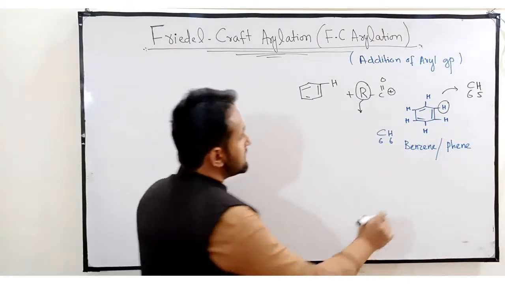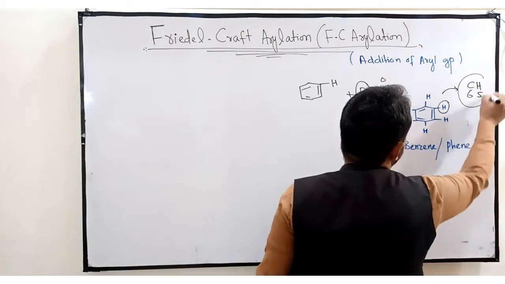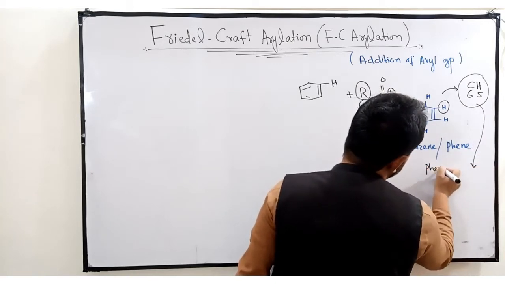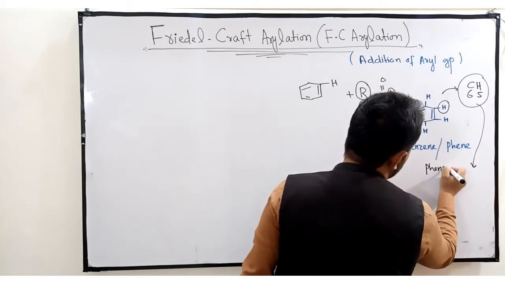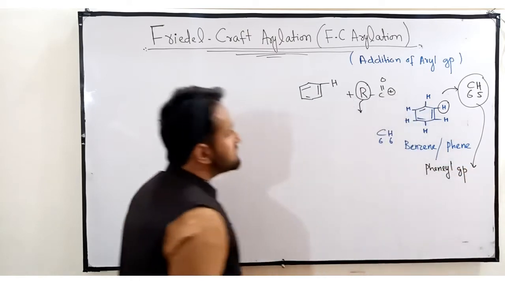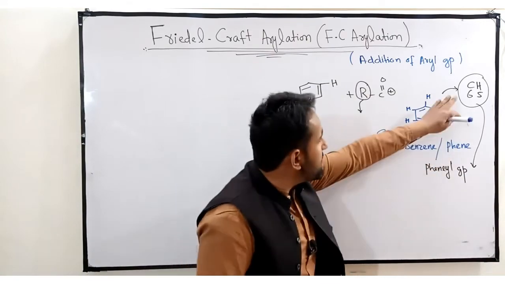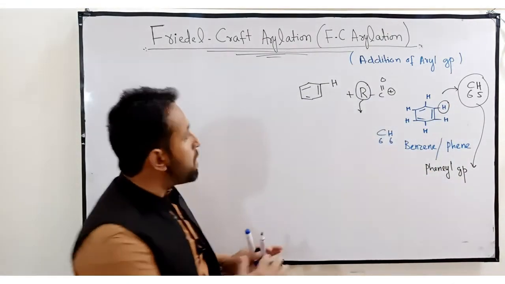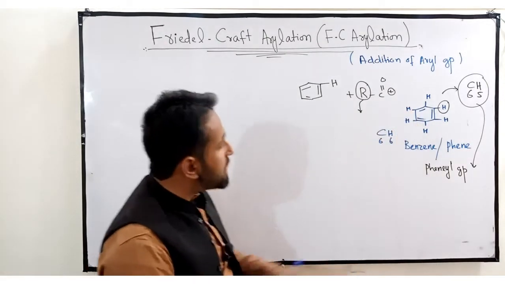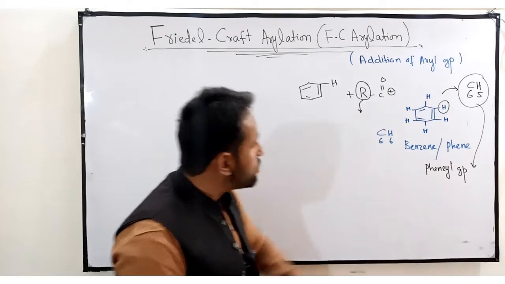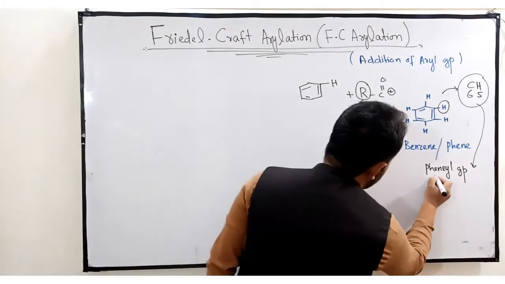So now this is known as the phenyl group. Understand? Phenyl is simply the replacement of a hydrogen atom of the benzene. When we remove one hydrogen atom from the benzene, it becomes the phenyl group. This is called the phenyl group, or it is also known as aryl.